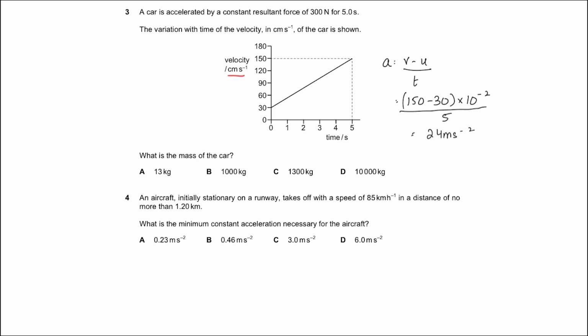Now, what is the mass of the car? We know that the resultant force is equal to mass times acceleration. The resultant force given in the question is 300 Newton, with the mass of the car being our unknown and the acceleration being 0.24. So m comes out to be 1250 kilograms, which when rounded off to 2 significant figures gives you the answer as C, 1300 kilograms. Moving on to question number 4.